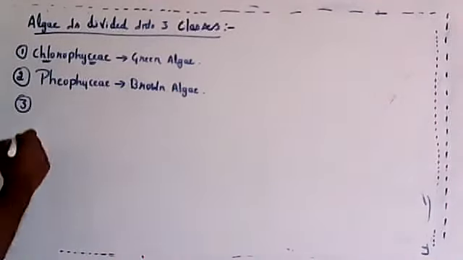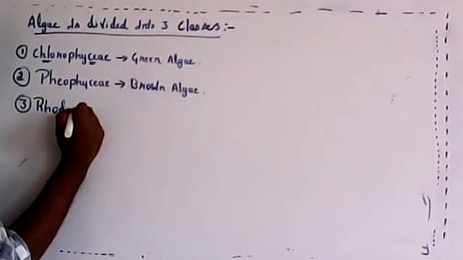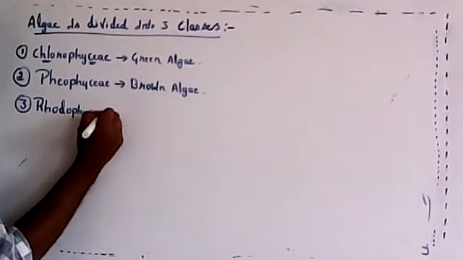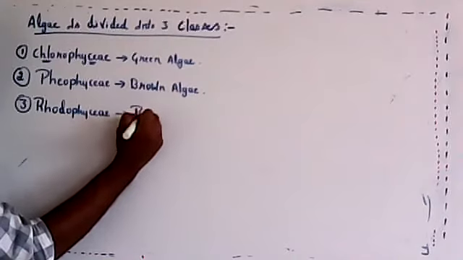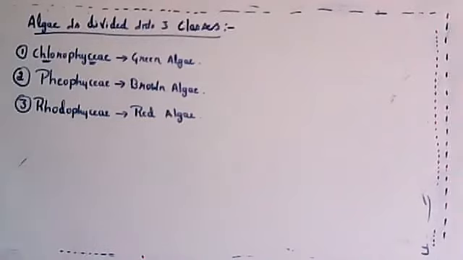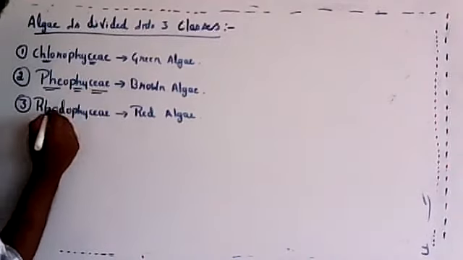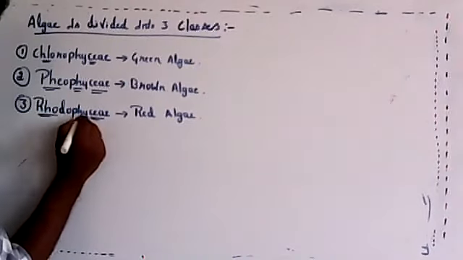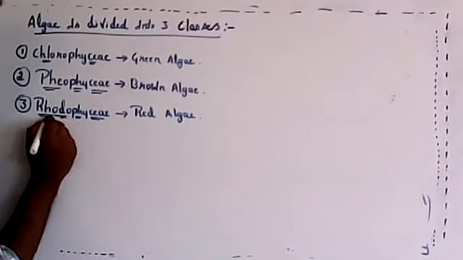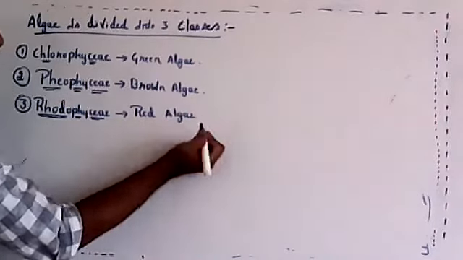Rhodophyceae. So different names are given. Rhodophyceae is red algae. So three different types of algae. Green algae is known as Chlorophyceae, brown algae is known as Phaeophyceae, and red algae is known as Rhodophyceae. First green, second brown, third one is red color.